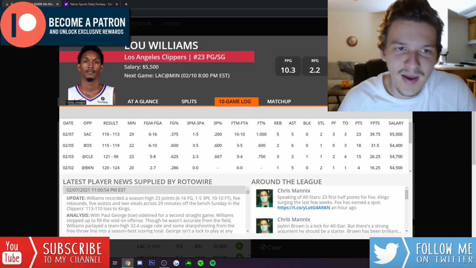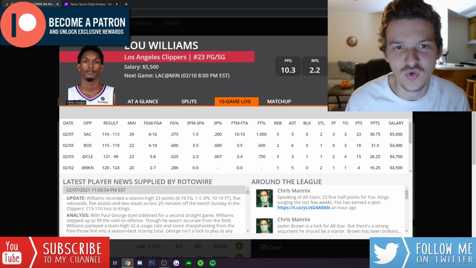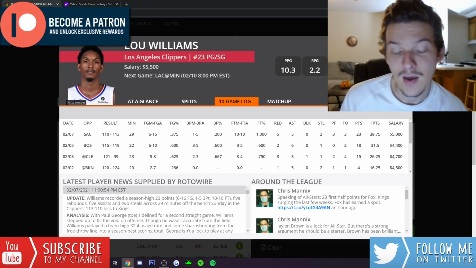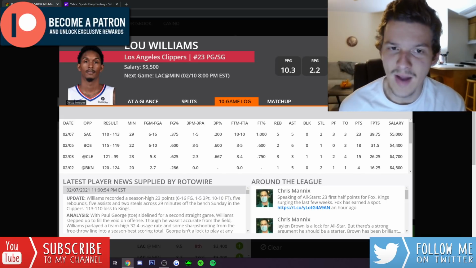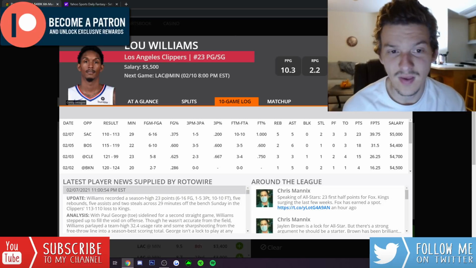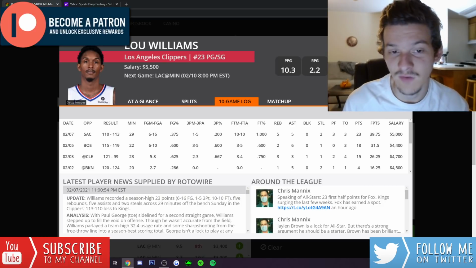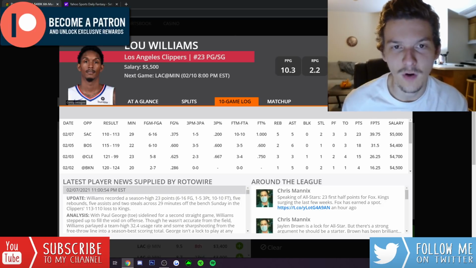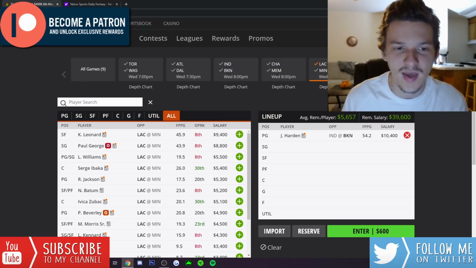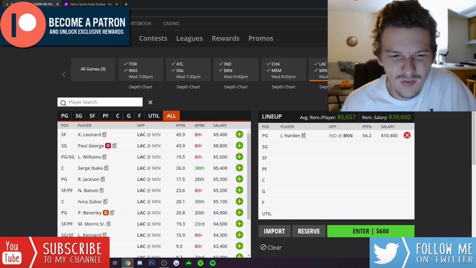I'm still a bit hesitant to go to Lou Williams just with how much he struggled this year, with how bad he's been. But it's at least good to see him playing well, and maybe he's starting to gain some confidence in a good matchup against Minnesota. I think the ceiling, the upside is definitely there for Lou Williams, especially if he does get closer to 30 minutes off the bench. I do have some interest in him on this slate, but I don't think I'm going to be going to really anyone else outside of Lou Will and Kawhi.